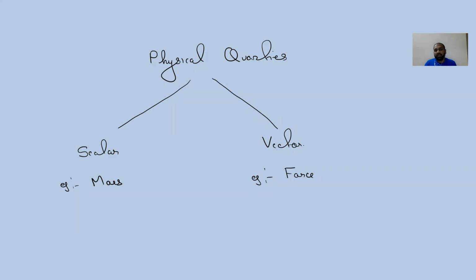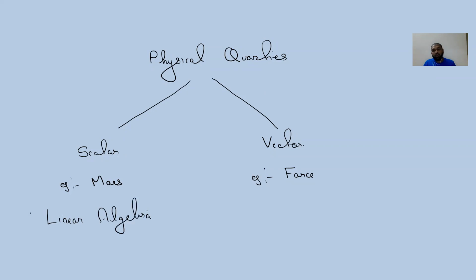One major thing which we need to understand is that scalars can be added, subtracted, multiplied using our primary school mathematics. We can simply add, subtract, all those things. But for vectors, when we add, it is not enough if we know primary school mathematics.